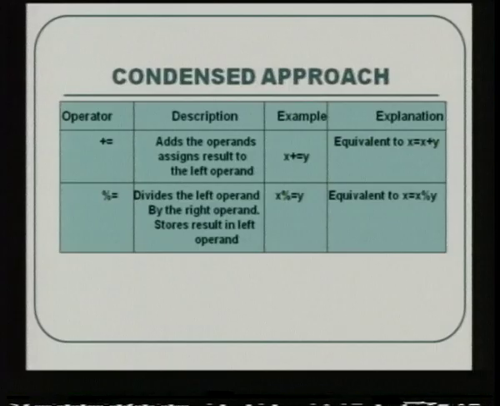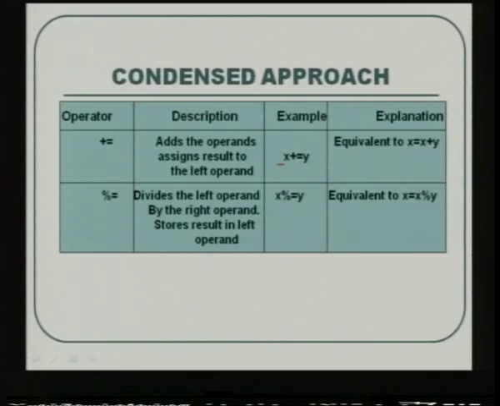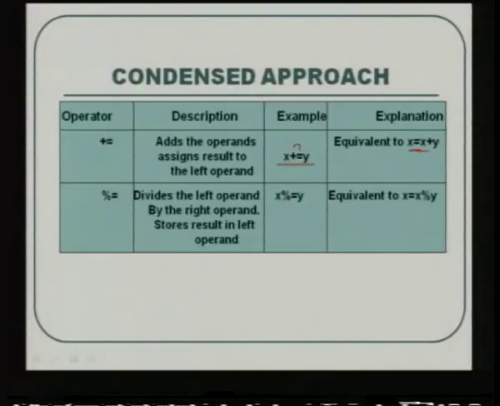So here we have another form of using assignment operators with the additive and multiplicative operators. Here if you see, you are having plus is equal to, it adds the operands and assigns a result to the left operand. So here also the left operand is the receiving side, but that plus is equal to is equivalent to x is equal to x plus y, that is defined over here. Here if you see, you are given x plus is equal to y. So this is a new type of using this plus is equal to. This is also valid in C. The meaning of this is that x is equal to x plus y.